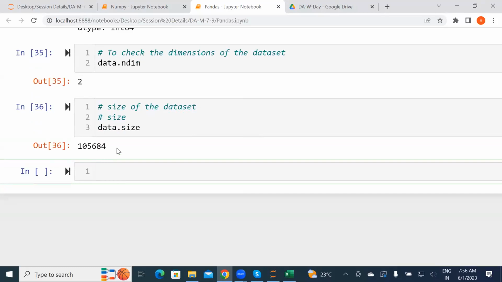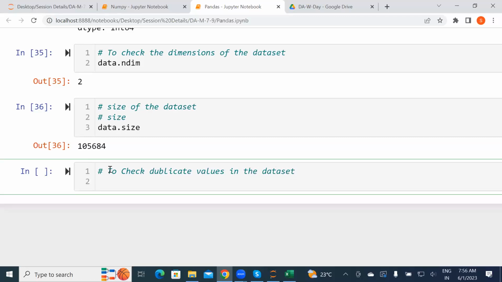Now the next operation we will do, we need to check the duplicate values inside the database. To check duplicate values in the data set. Whenever you are working on this, you need to do all these operations, because you need to check all of this. The method name is duplicate. Basically, the duplicate method is used to check the duplicates.